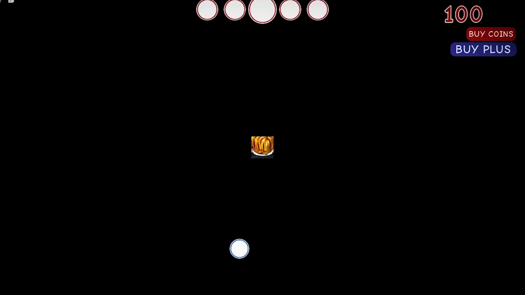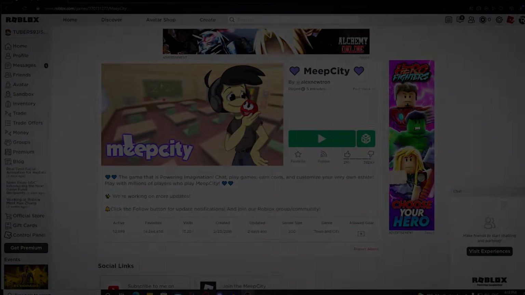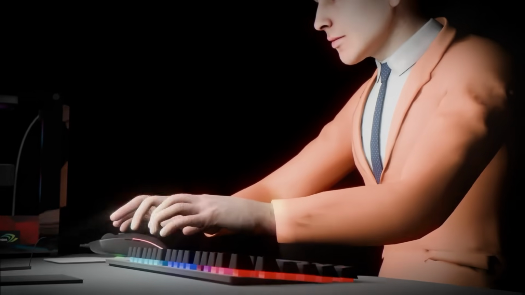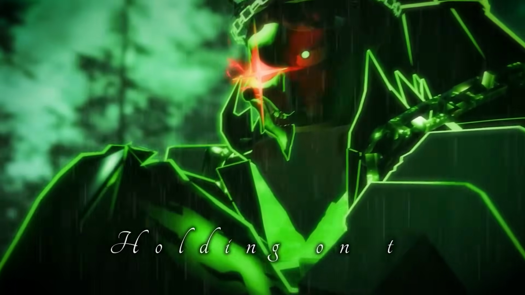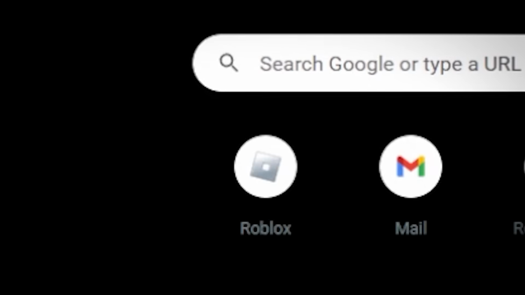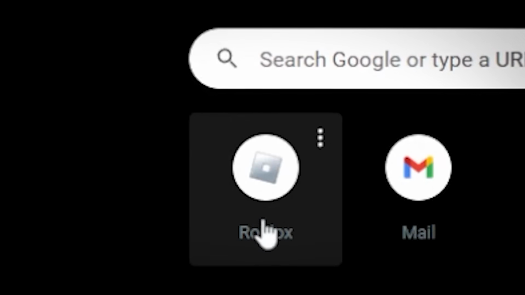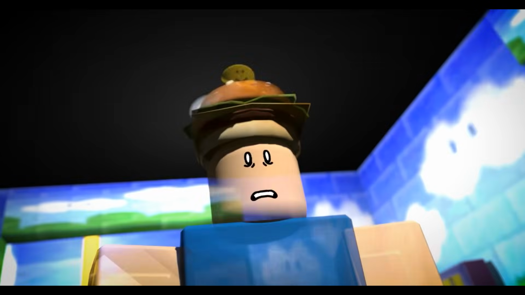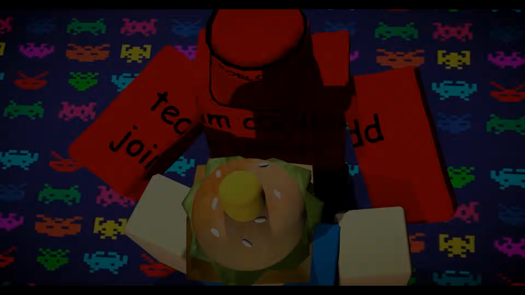After the original Meep City attack, copycat groups emerged. Some claim to finish what the tubers started, using advanced exploit scripts that bypass moderation. In 2023, small-scale clones reappeared, not to destroy games, but to farm player data and inject ads. Roblox has since implemented stricter API controls and a public bug bounty system through HackerOne, paying ethical hackers for vulnerabilities instead of punishing them. But even with all those defenses, one question remains: what happens when the hacker is too good to catch? No name, no proof, no trace.